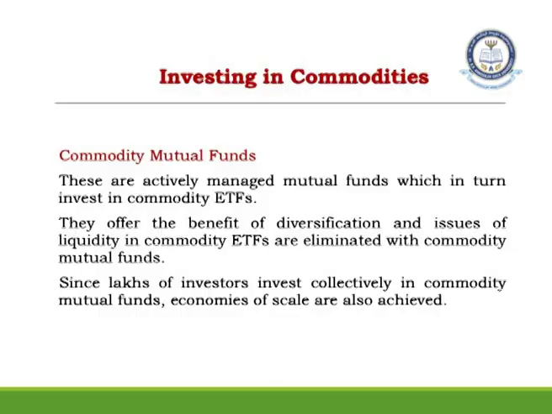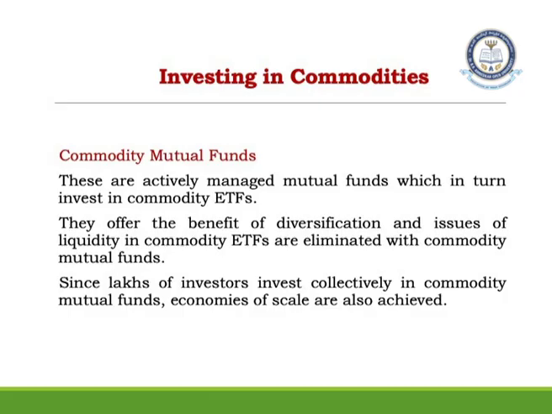Similarly, you can also invest in commodity mutual funds, which are owned by some companies, and we as investors can invest in these mutual funds. Because of the whole lot of diversification, many people are investing in mutual funds.